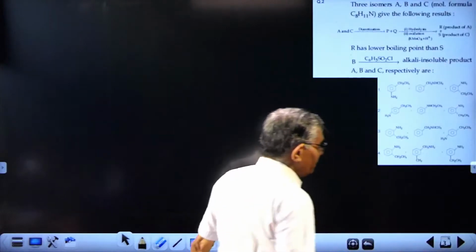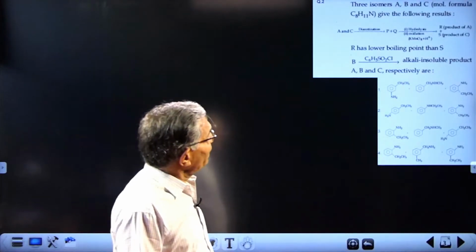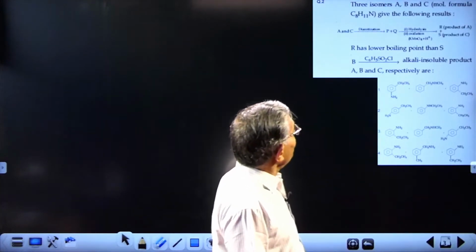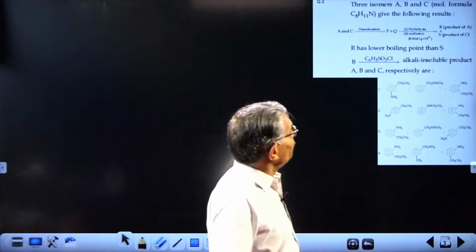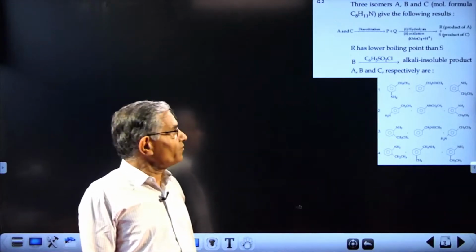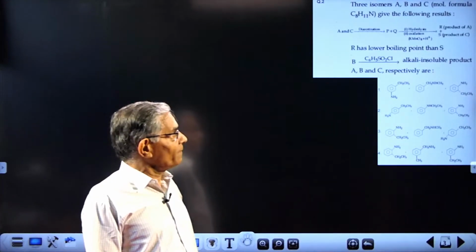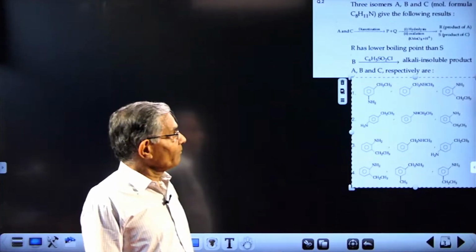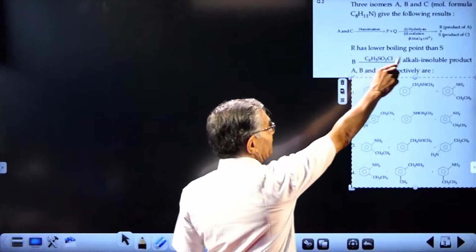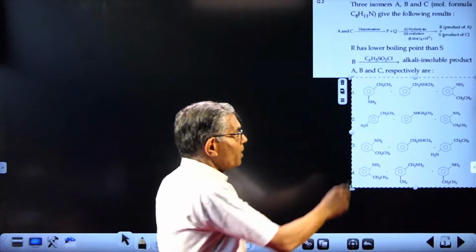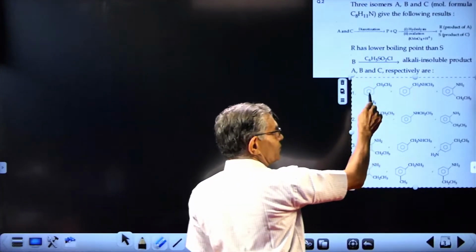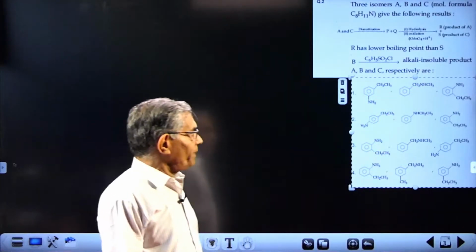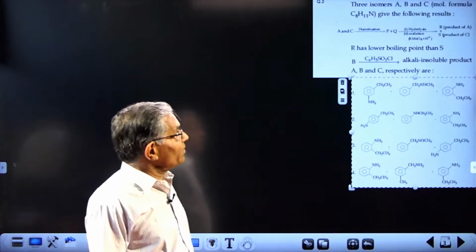Now to question number 2. 3 isomers A, B, C of molecular formula C8H11N give the following results. A question from second year organic chemistry, nitrogen amine chapter, actually amine, and there are reactions given. The compound given in sequence is this is A, second is B, and the third is C. And the property given by A and C is given.